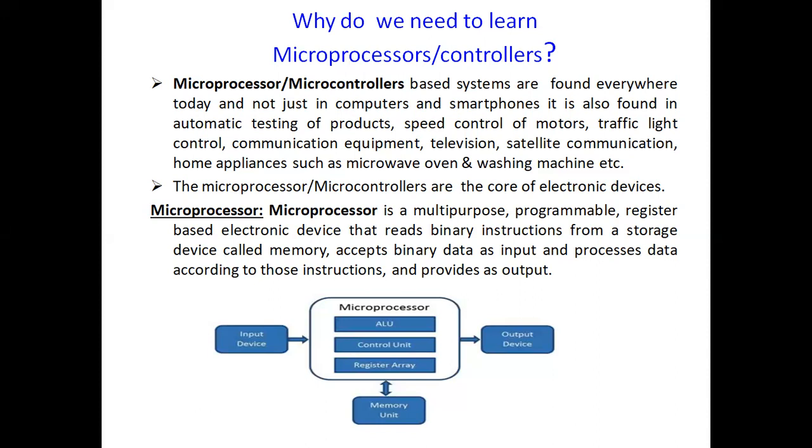Similarly, when you come to our microprocessor, the programmer can select the appropriate instructions and ask the microprocessor to perform the tasks on the given set of data. For example, if I want to perform an addition operation, I have to select an instruction which supports that addition operation, and also specify on what data the addition operation needs to be performed. So the microprocessor is a programmable device.